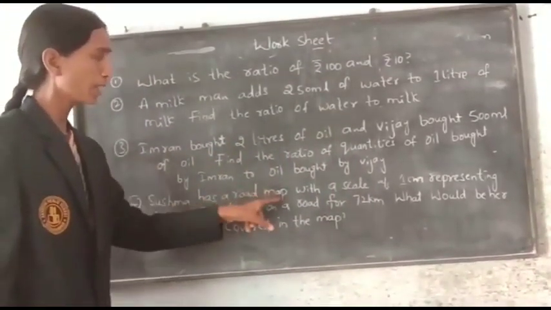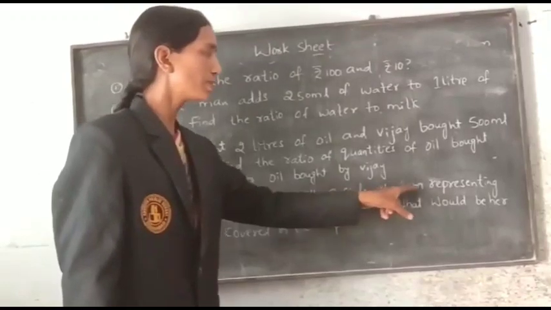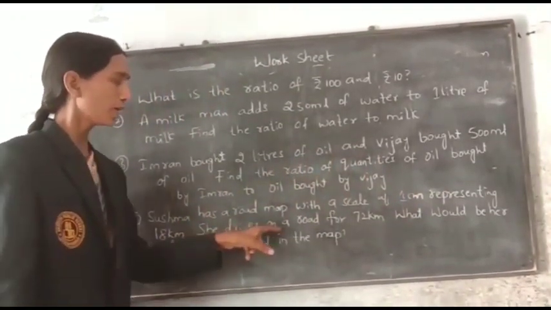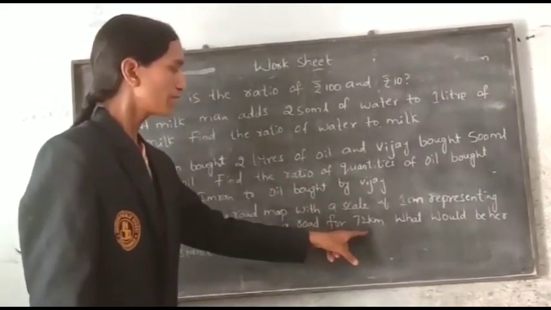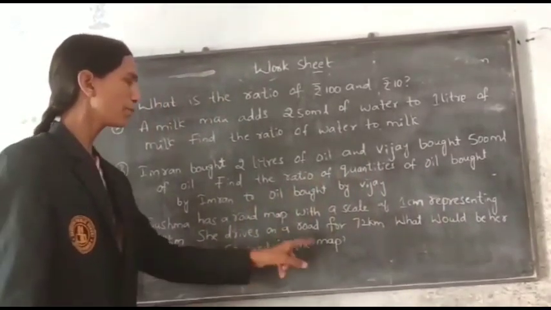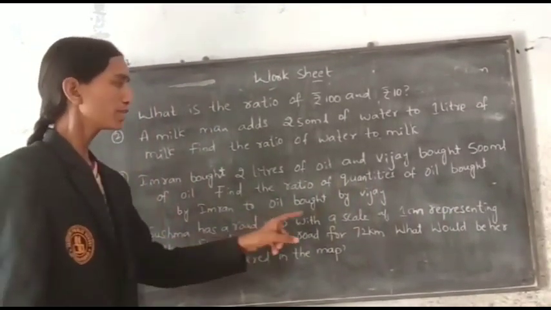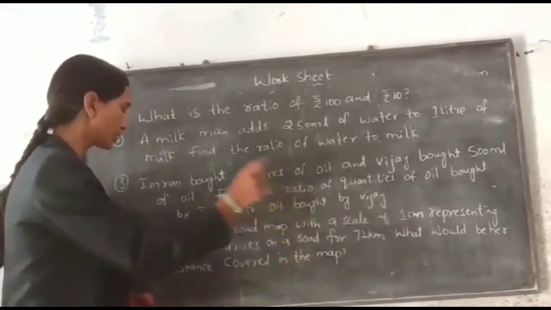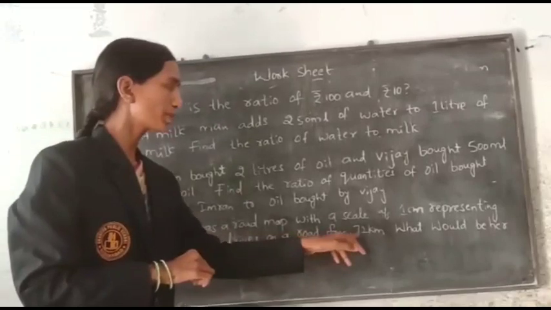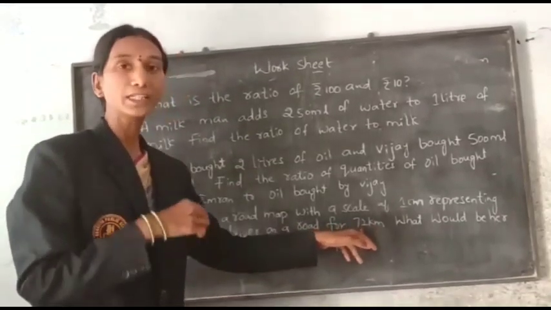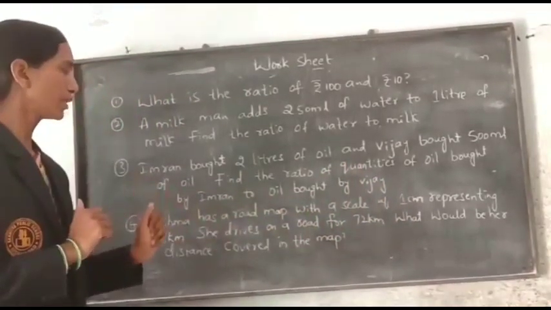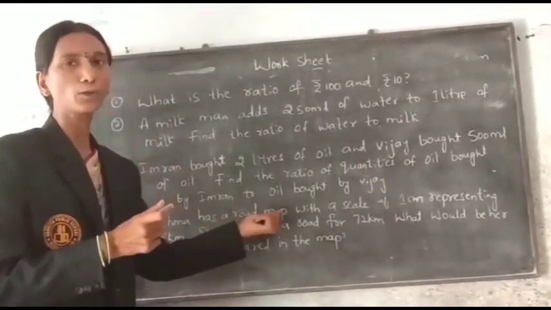Next, fourth question. Sushma has a road map with a scale of 1 centimeter representing 18 kilometers. She drives on a road for 72 kilometers. What would be her distance covered in the map? So 1 centimeter represents 18 kilometers on the road map. If she wants to represent the 72 kilometers she drives, then how many centimeters will she represent on the road map?